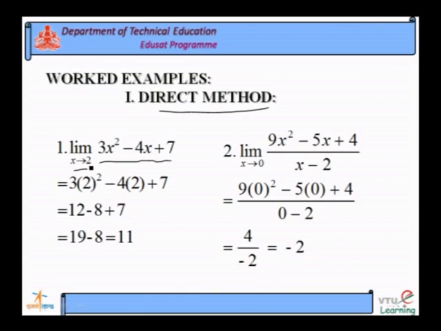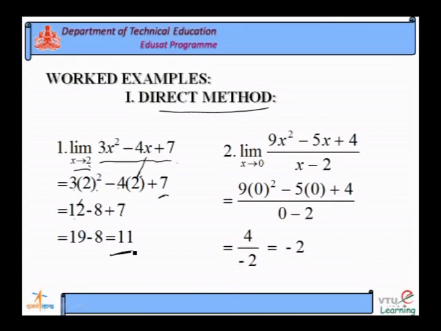So, 3 into x square minus 4 into x plus 7: 2 square is 4, 4 into 3 is 12, minus 4 into 2 is 8, plus 7. 12 minus 8 plus 7, 12 plus 7 is 19, 19 minus 8 is equal to 11. It is a meaningful function. For x equal to 2, the function's limit is equal to 11.